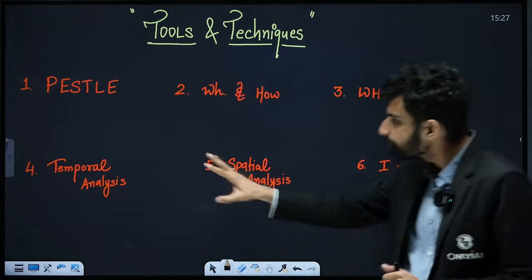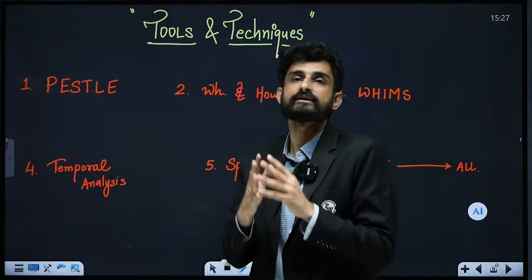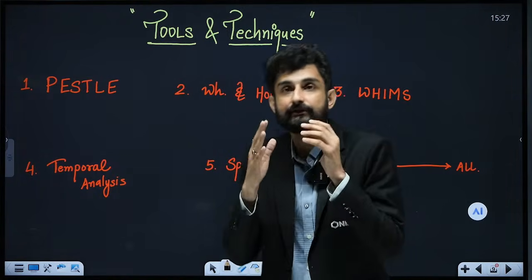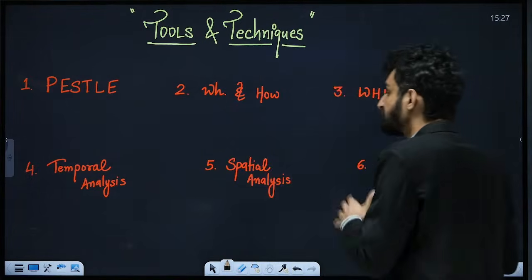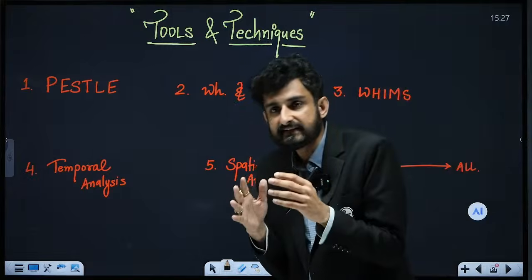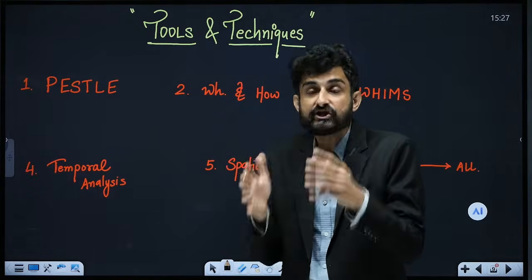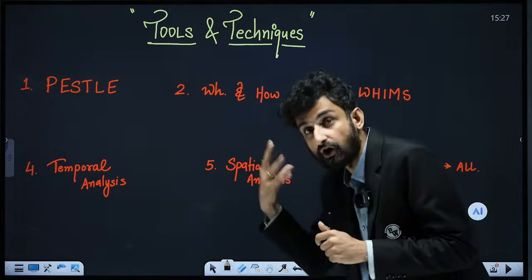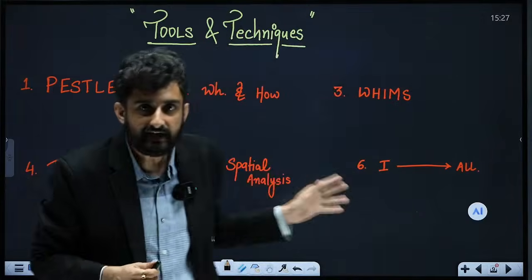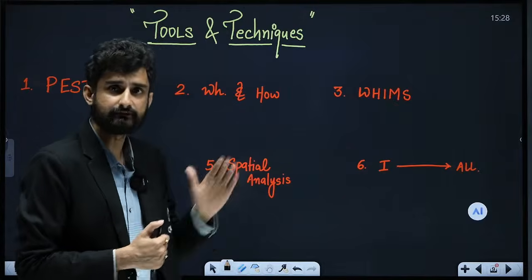Then we have temporal analysis, that what was the case in the ancient times, then during the medieval times, then during the modern times, then during the post-modern times, and till present what can be seen. Further, we have spatial analysis, that is the analysis at the level of a district, a state, a nation, and the level of the world or the global level. So spatial analysis of a particular topic can be done. I will be contextualizing them for each and every essay that you will be looking forward to.